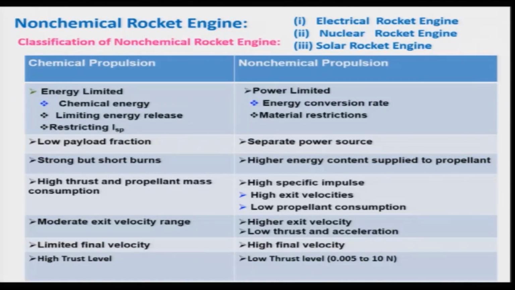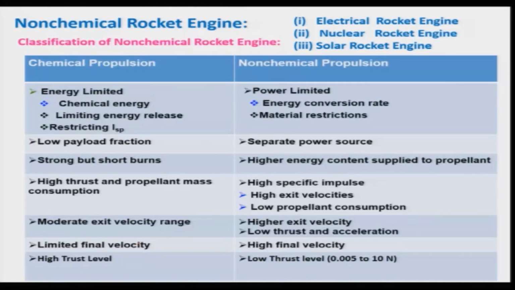In a chemical propulsive device, high thrust can be produced as the propellant mass consumption is quite high, whereas in a non-chemical rocket engine, high specific impulse is produced with high exit velocity and low propellant consumption rate. In chemical propulsion, a very moderate exit velocity range can be achieved. In contrast, in a non-chemical rocket engine, higher exit velocity can be achieved, but with a low thrust level and acceleration. And